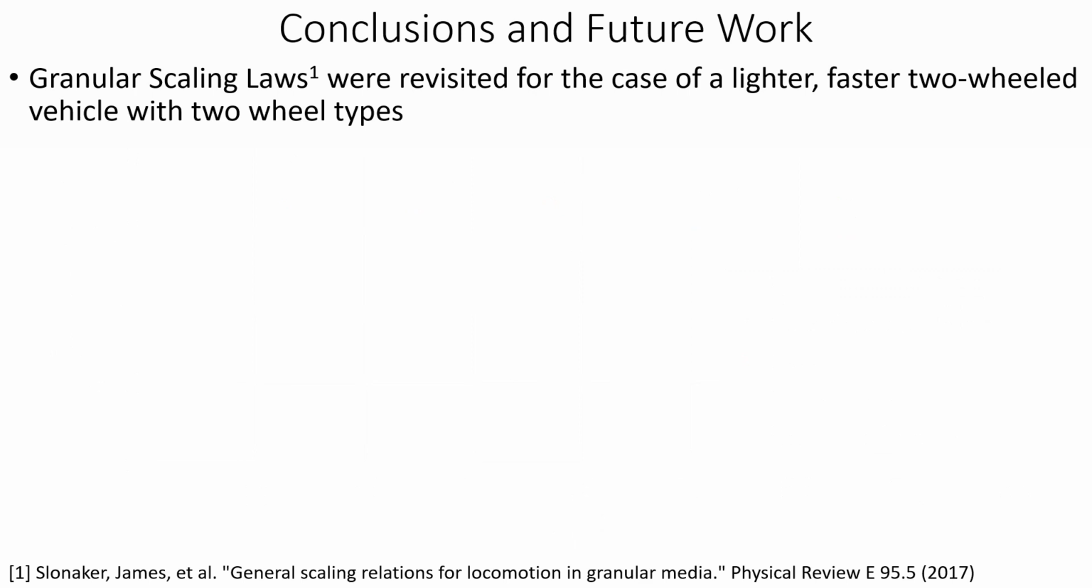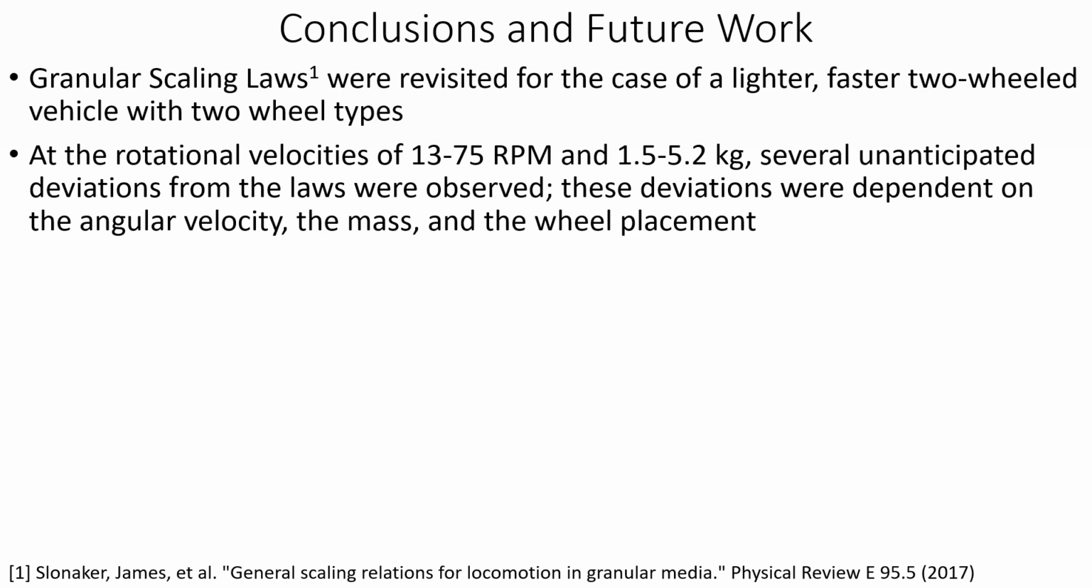To summarize, granular scaling laws were revisited for the case of a lighter, faster, 2-wheeled vehicle with 2 wheel types. These wheels carried an order of magnitude less mass than the original experiments and rotated an order of magnitude faster. At the rotational velocities of 13 to 75 RPM and 1.5 to 5.2 kilograms, several unanticipated deviations from the laws were observed. These deviations were dependent on the angular velocity, the mass, and the wheel placement.